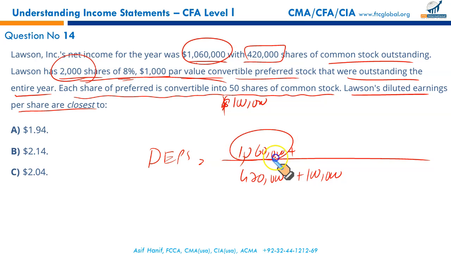So please do not add the preferred stock dividend back. No need to add the preferred stock dividend, because this is already your net income from which no preferred stock dividend has been deducted. So dividing 1,060,000 by the 520 base should give you the diluted earnings per share of 2.038, and this could be rounded off to 2.04, and that matches with your option C.